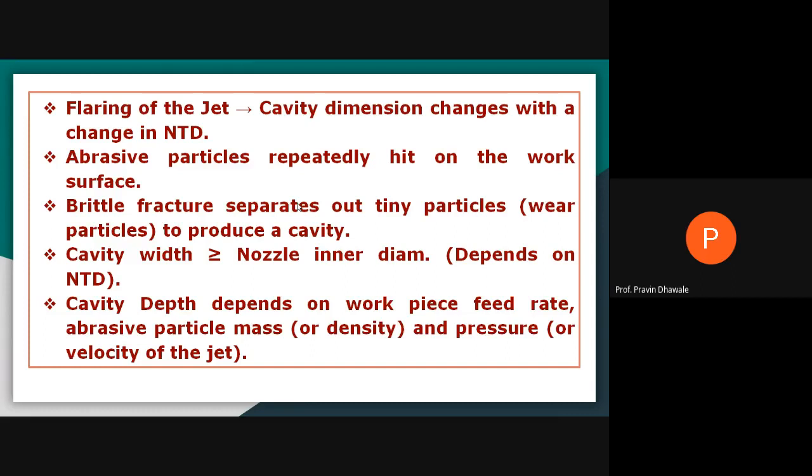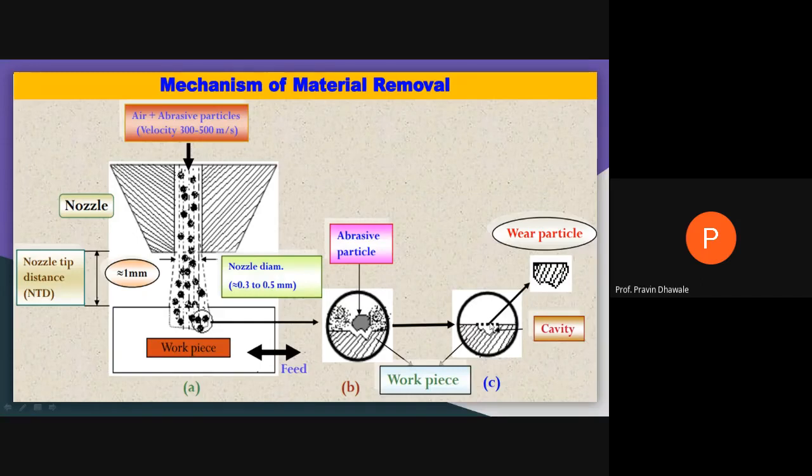Whatever the width of the cavity, this will be the width of the cavity. It will depend on the diameter of the nozzle, and it is always greater than the diameter of the nozzle. If nozzle diameter is 0.3, the width of the cavity will be more than 0.3, it is 0.4, 0.5, and also it will depend on the distance from the tip of the nozzle.